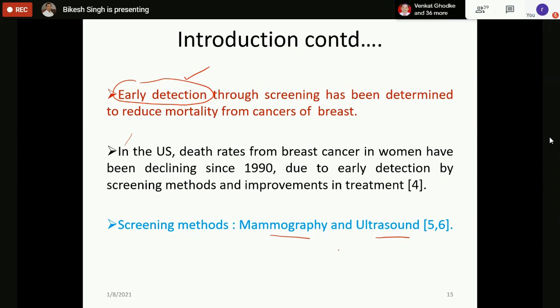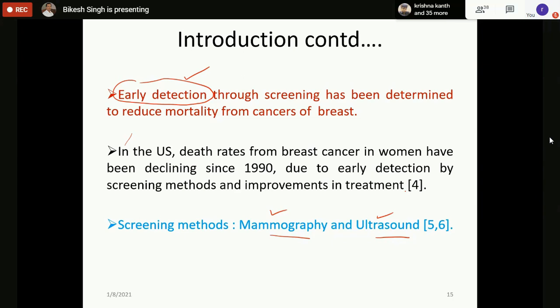And remember that they are screening techniques, meaning they are imaging techniques. They are not diagnostic. By screening using mammogram and ultrasound, you cannot tell whether it is cancer or not. They are just to observe whether there are some early signs of cancer or not. So mammography and ultrasound are the two screening methods used for breast cancer.